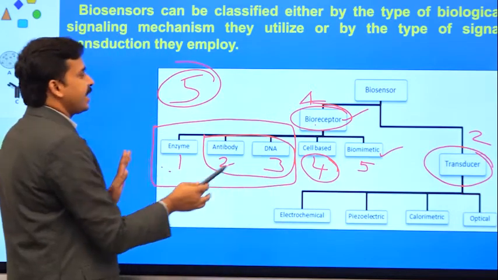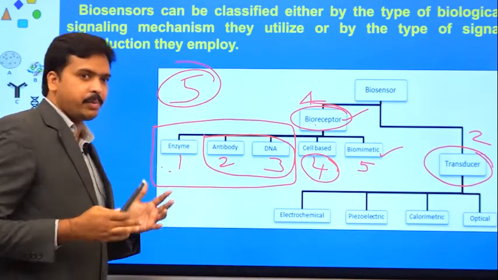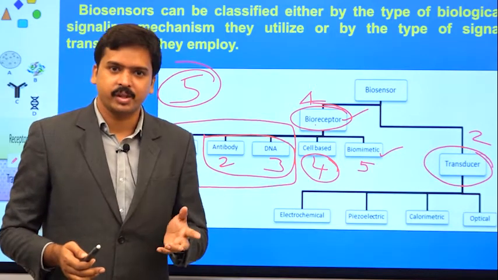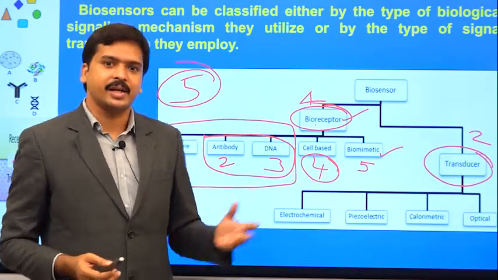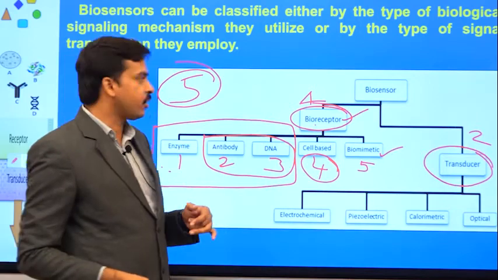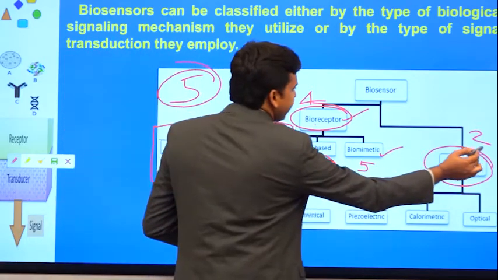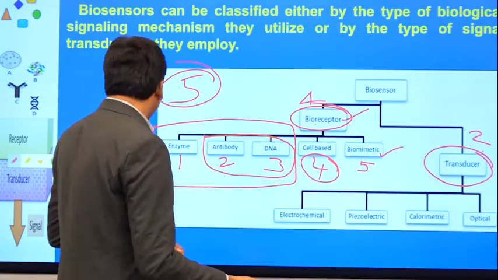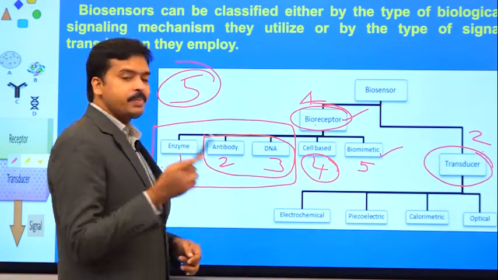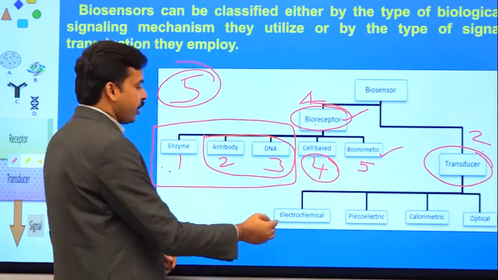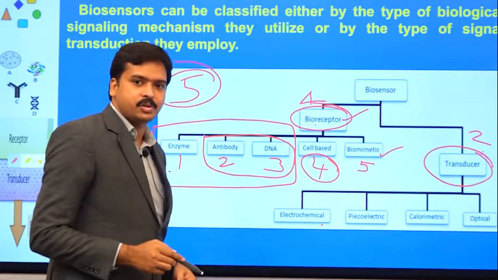These categories help us to classify biosensors based on their function, and for our own understanding. Similarly, there is another category where you can classify sensors, that is based on transducers. Here you have the electrochemical transducer.